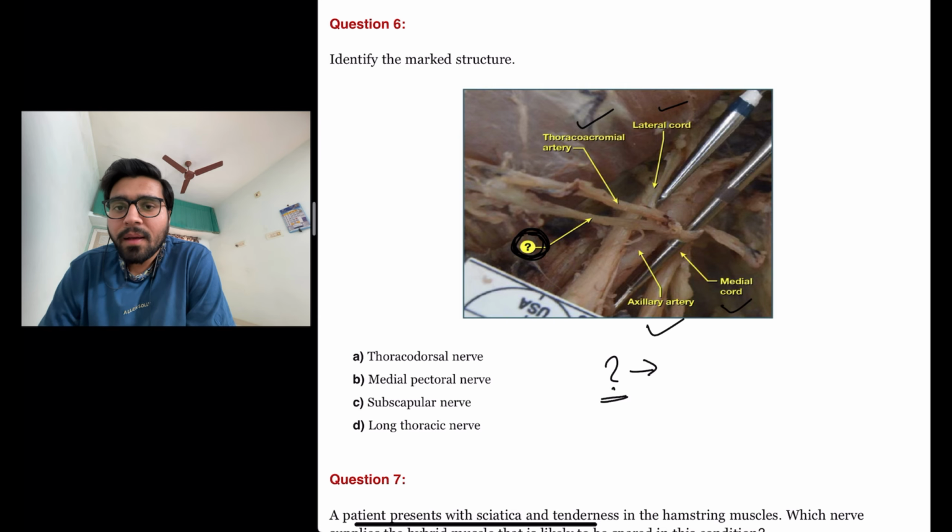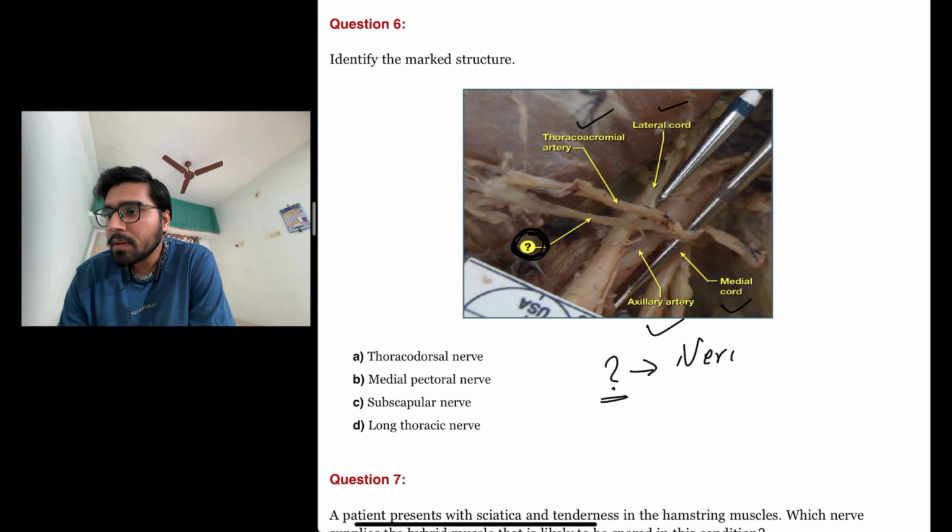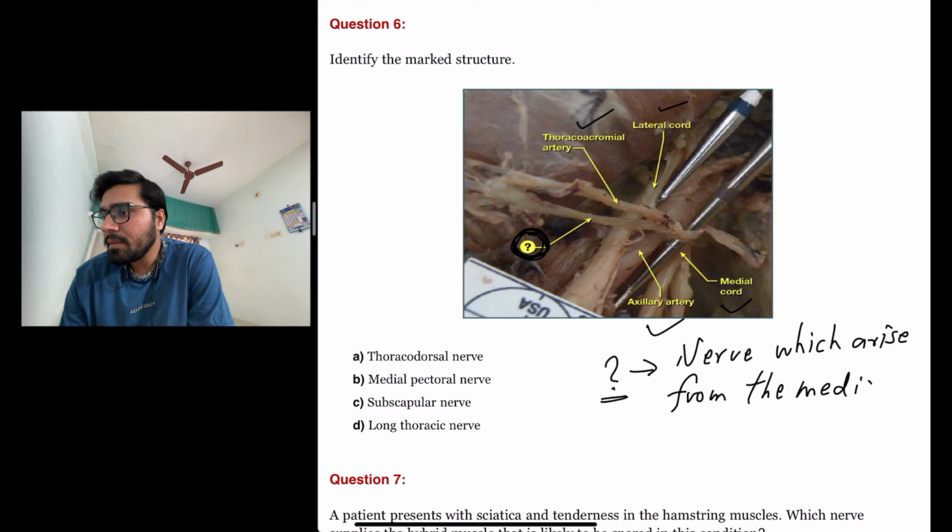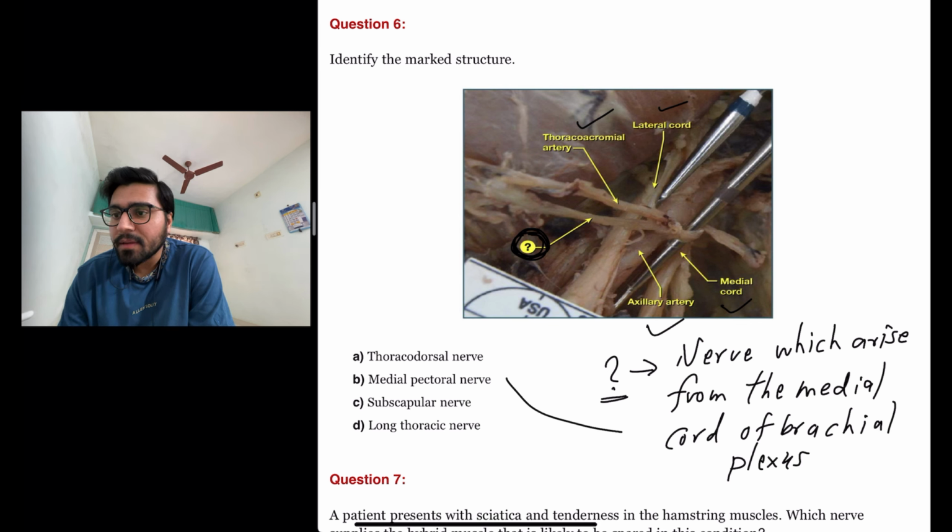So the question-marked structure is actually a nerve which arises from the medial cord of the brachial plexus, and that is nothing but the medial pectoral nerve. So the answer here is B, medial pectoral nerve.